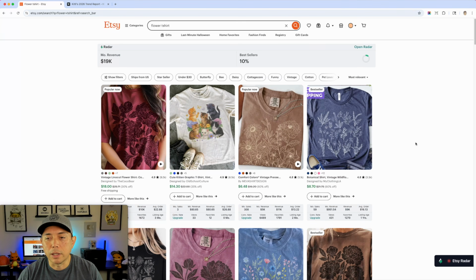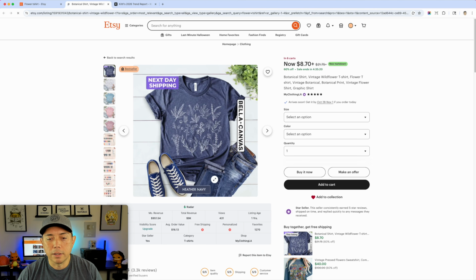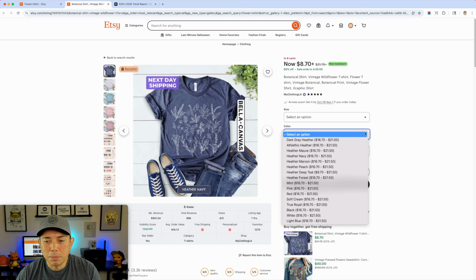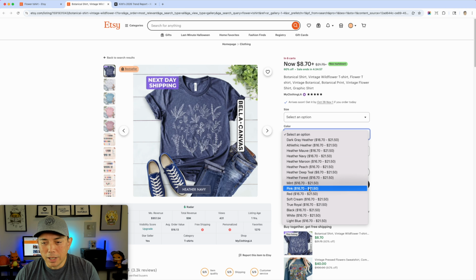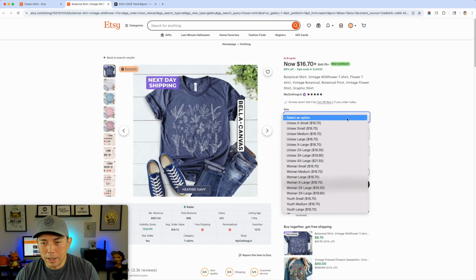Now the other thing I want to take note of is when I click in here, again we can see the Profit Tree, but I'm also looking at the keywords, botanical garden, flower, and also the price, because it says 8.70, but I suspect that if we do a regular one like this blue heather navy, and size, I like to just do the large or medium to make sure that's the actual price.